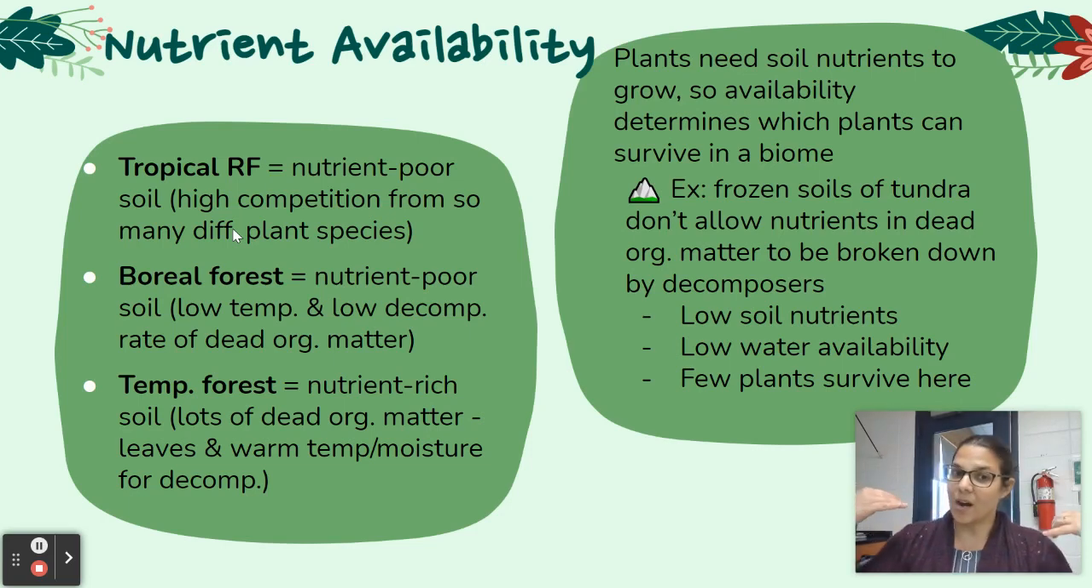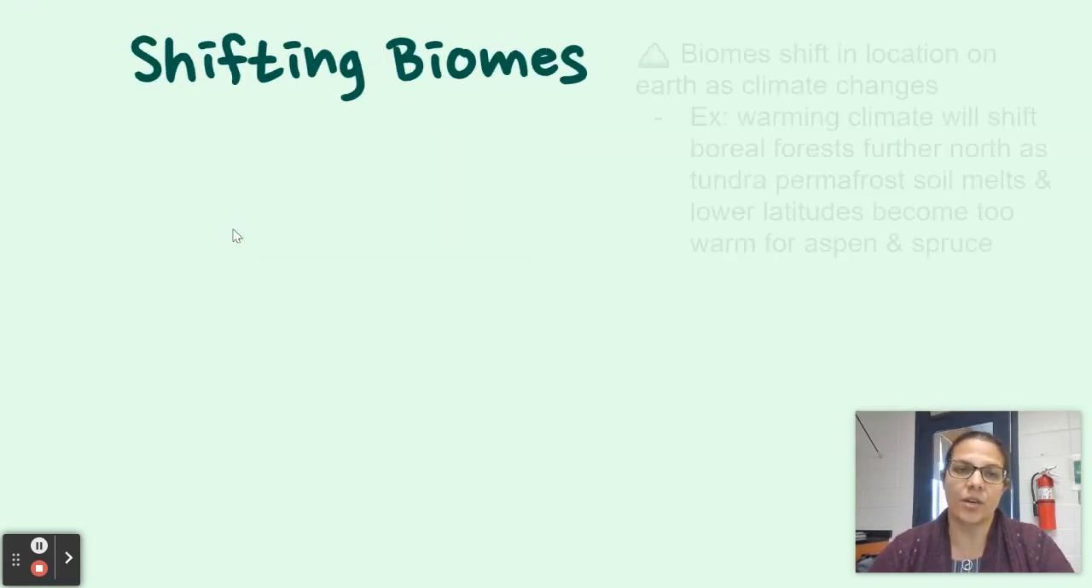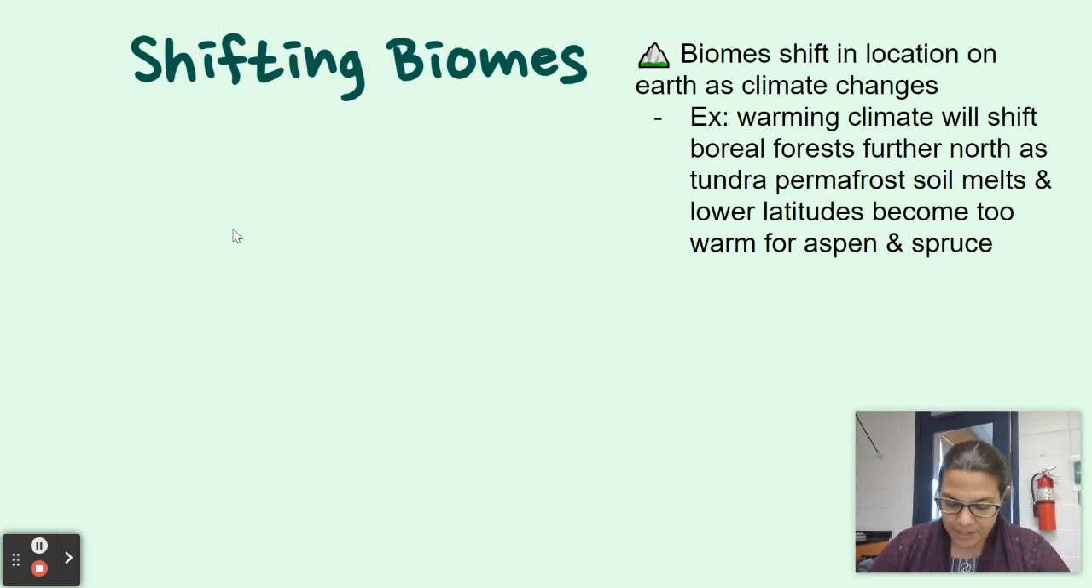Temperate forests, where we are, we have lots of dead organic matter that decomposes every single year in a season we call fall. All of these leaves fall, they go down into the ground, they start to decompose, and we have really nutrient-rich soil here in Jersey and on the East Coast. With climate change can come shifting biomes.